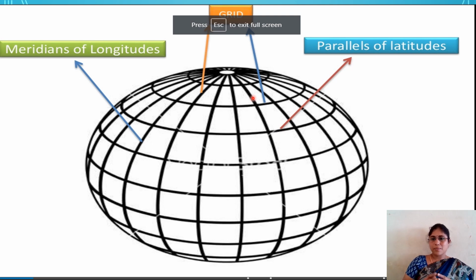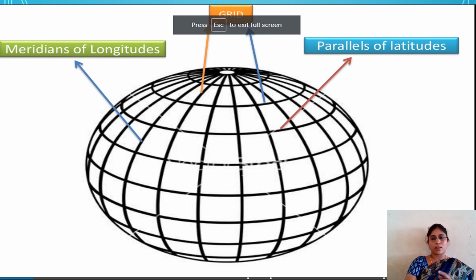As I discussed previously, they are needed to find the exact location of any place, including your village, your state, your nation, or any other nation. That is the importance of latitudes and longitudes.